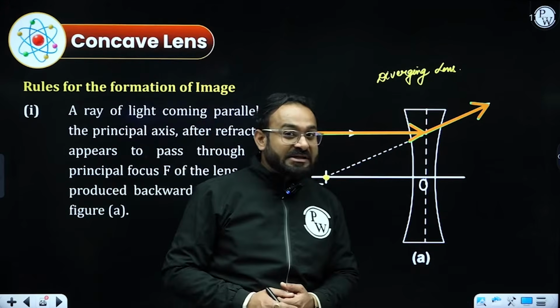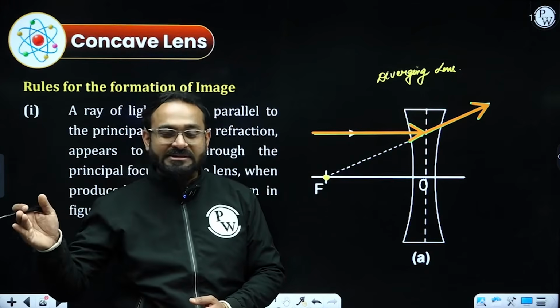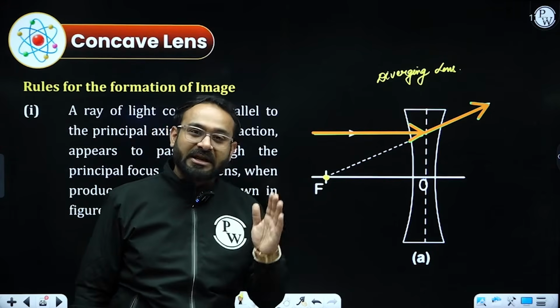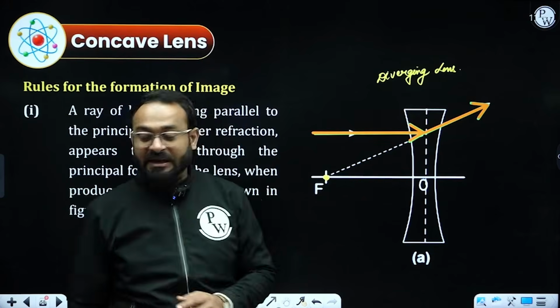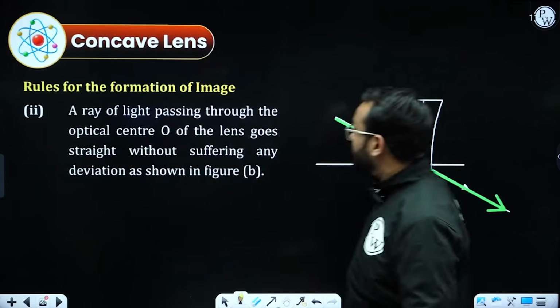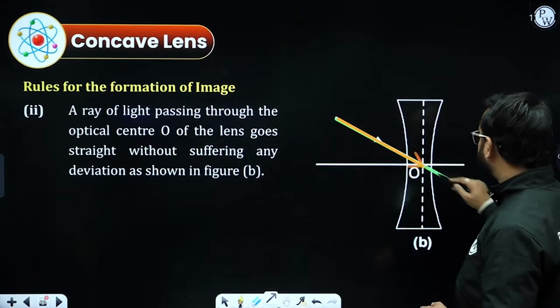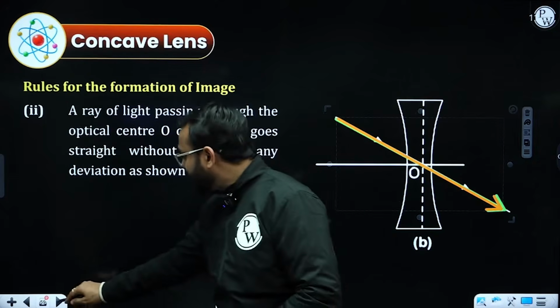So for the convex lens, the focus will be on the right side, and the primary center of curvature will be on the right side. For the concave lens, the focus will be on the left side, as well as the center of curvature. Next rule. If a ray of light passes through the optical center, it will go undeviated, like the previous one.